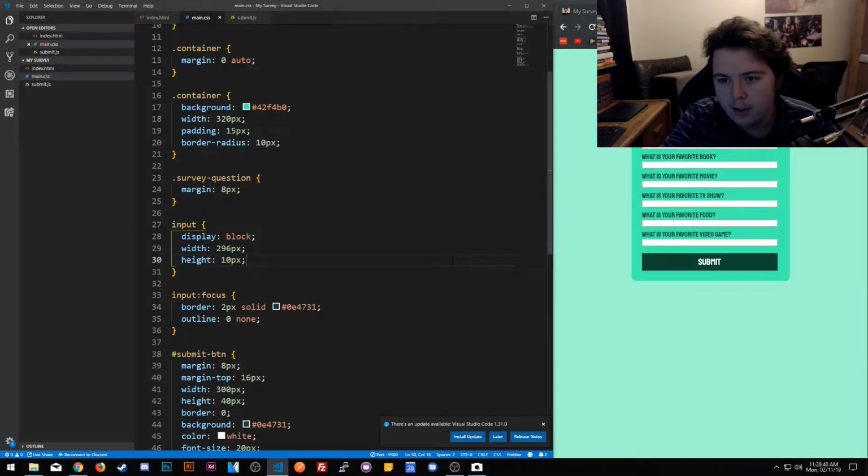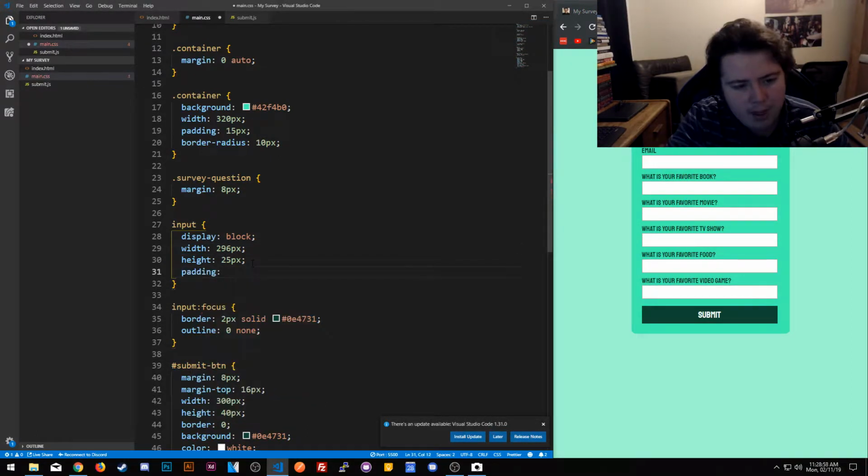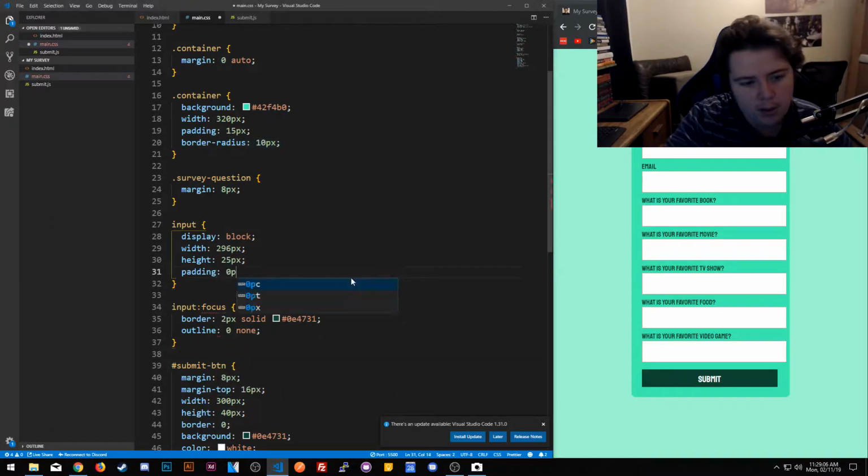We'll do some height. I'll do index. Let's do little projects. Ooh, that's much better. Okay, font size. We'll just add some padding, right? Can I add padding? Add dash, 0 pixels and then 10 pixels.